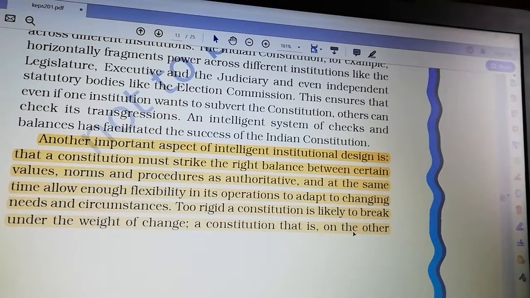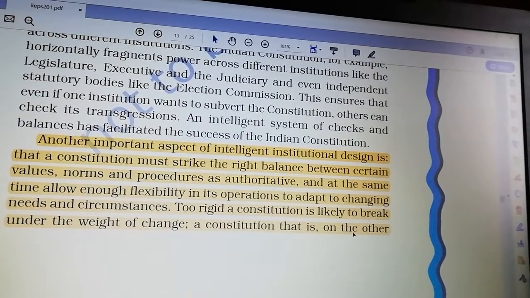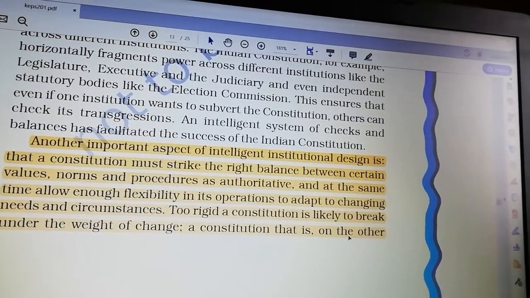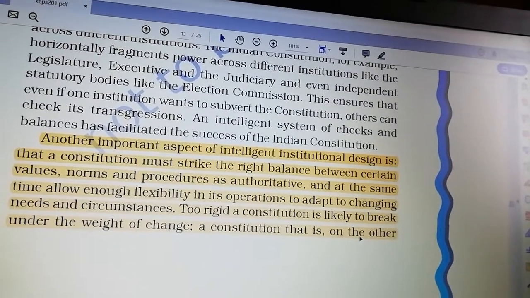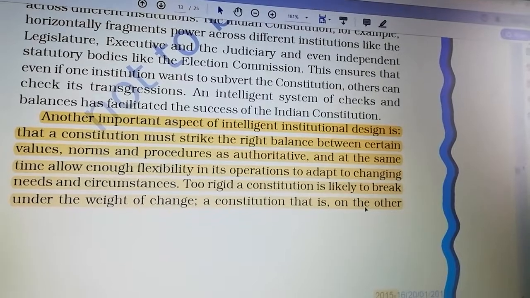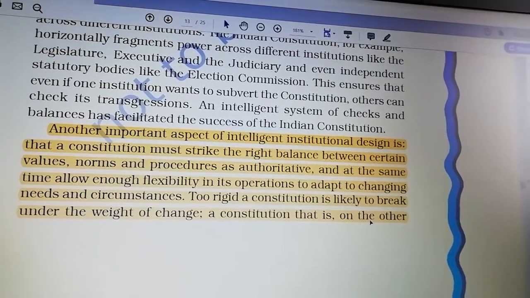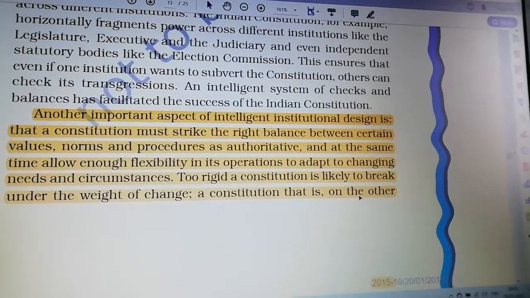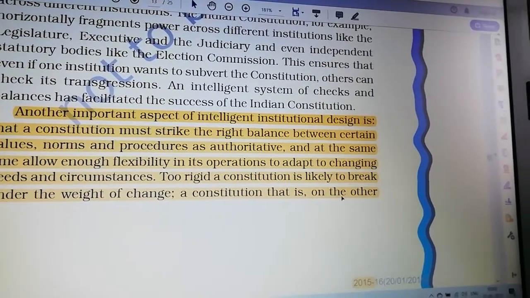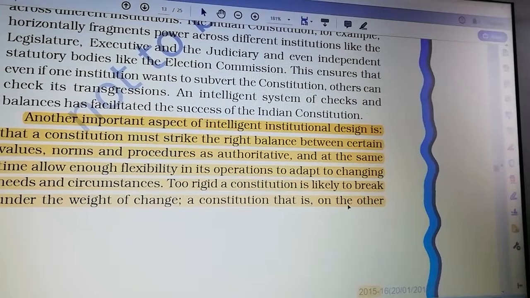Too rigid a constitution is likely to break under the weight of change. That means, you can see, too rigid. Whenever we want to change some law, if all the time we change the law, it will break under the weight of change.